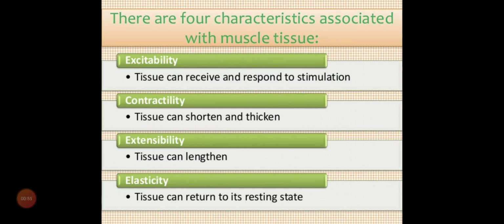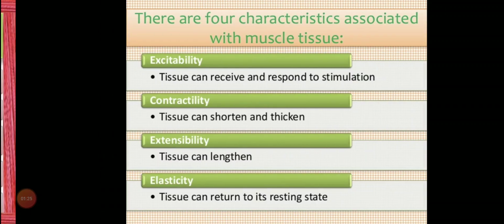Contractibility means the muscles can expand as well as contract wherever and whenever needed. Why does this happen? Because the tissues which exist within muscle tissues can shorten and thicken. They have extensibility, that means tissues can lengthen. They have elasticity, that means if they stretch or move a little out of their dimension, they can bounce back to their normal dimension or return to their resting state.